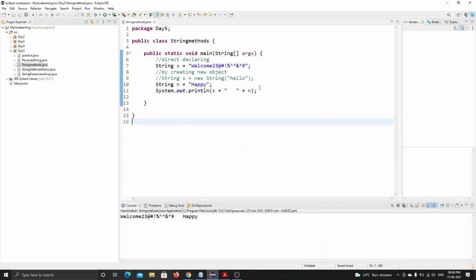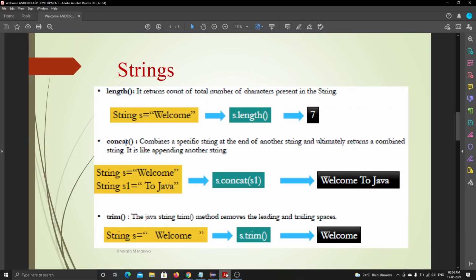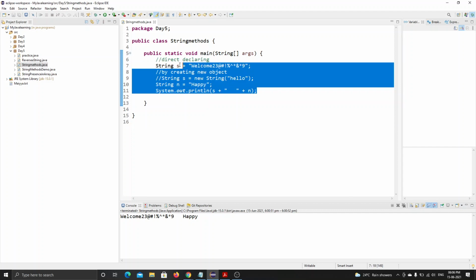Let's see those three in the coding part. Any of you having doubts regarding these three, length, concat and trim? No, sir. Okay, let's move into the coding part.